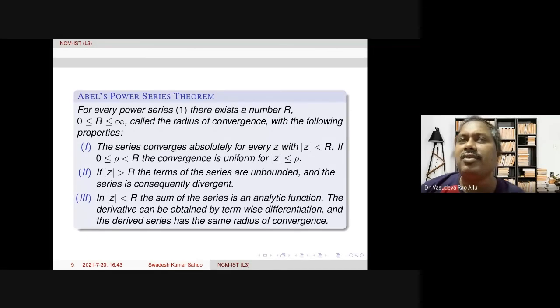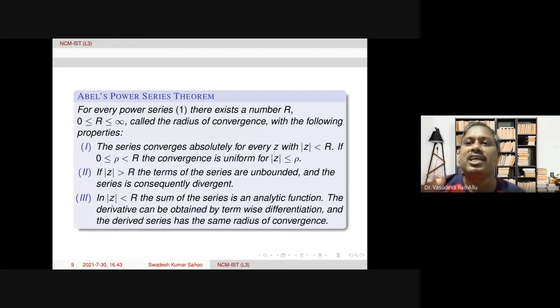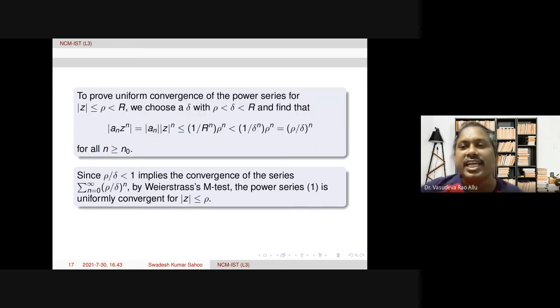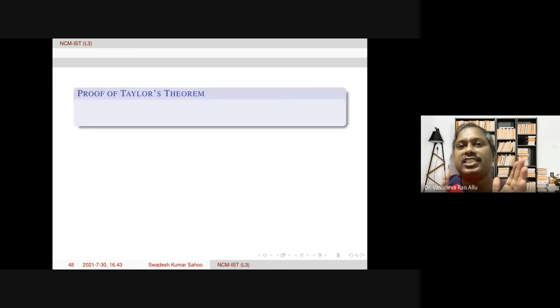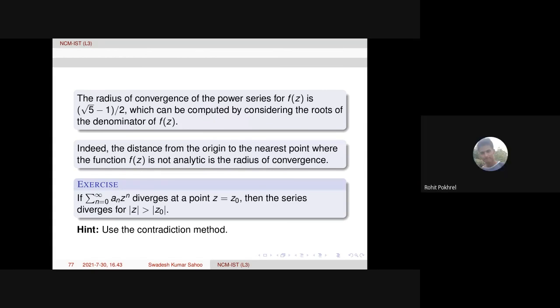Rohit, for example, you take a power series, summation a n z to the power of n, written about the origin. Suppose the power series converges at Z1, then it converges for mod Z less than mod Z1.